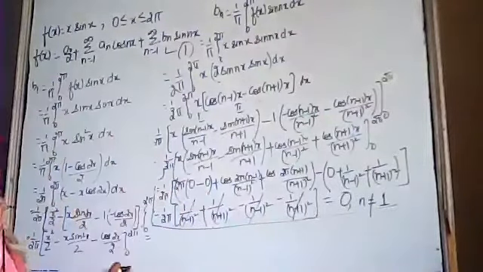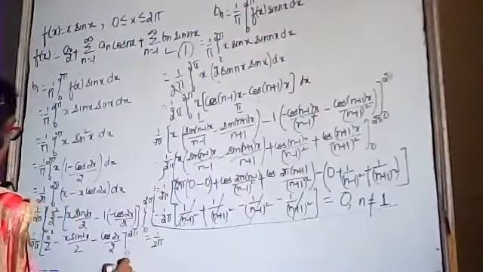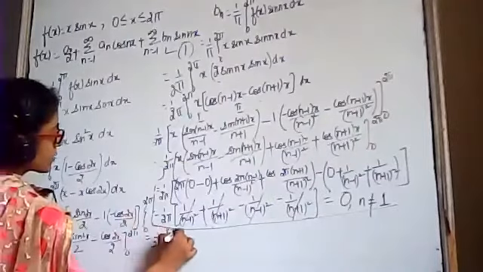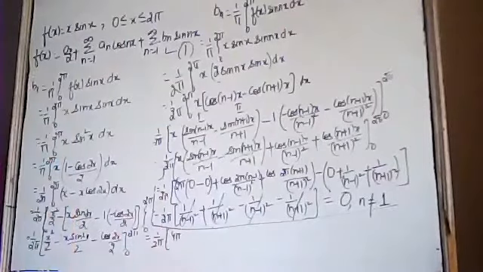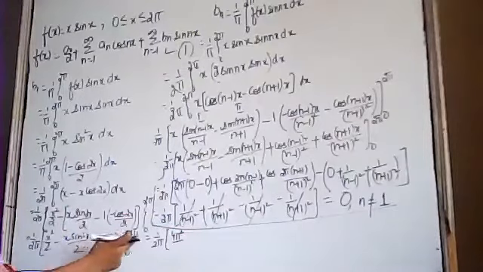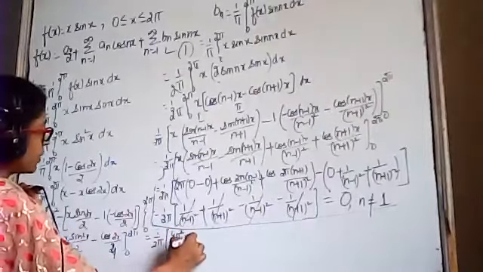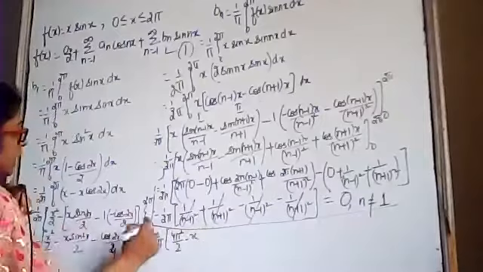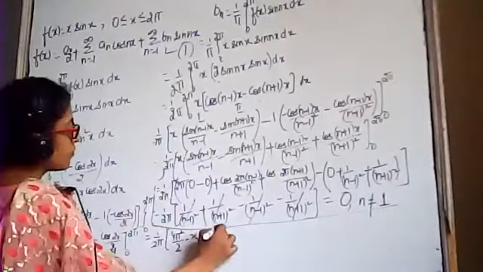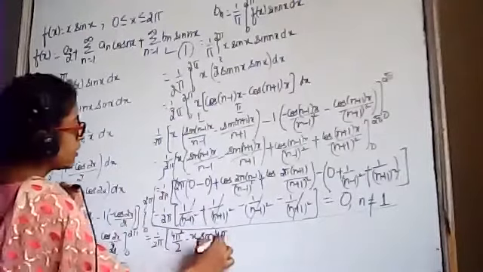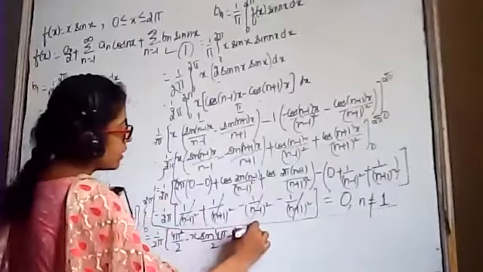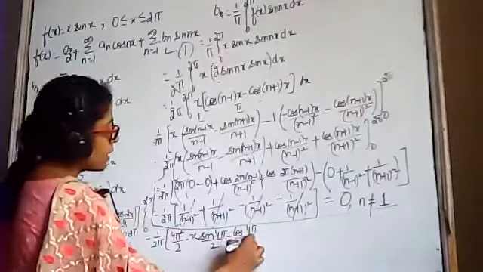This is equal to 1 by 2 pi. Substitute the limits. First of all, upper limit is 2 pi. x square, this is 4 pi square divided by 2, minus x sin 2x, already there, at 2 pi it will become 4 pi divided by 2, minus cos of 2 and one more 2, this will become cos 4 pi upon 4.